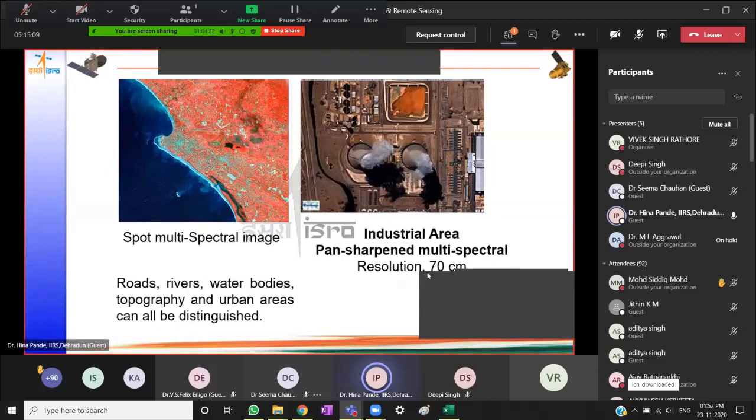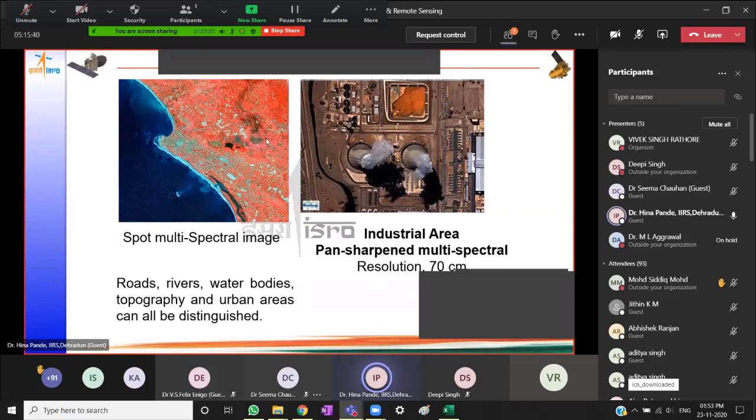Now, this is a very high spatial resolution. So spatial resolution is sub-meter, that is 70 centimeters, less than a meter. Very, very high spatial resolution. So you can see the amount of details that you can see here. Individual buildings, chimneys, chemical tanks, etc., are all seen. The smoke coming out of the chimneys is also visible. And there is a shadow cast. Beneath the shadow, we are not able to see distinctly or clearly what features might be.